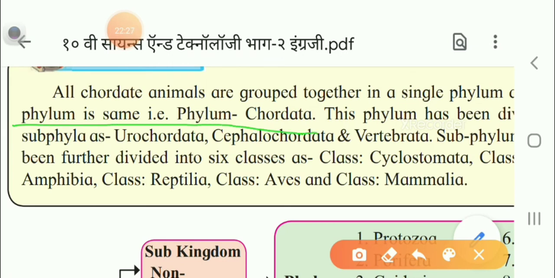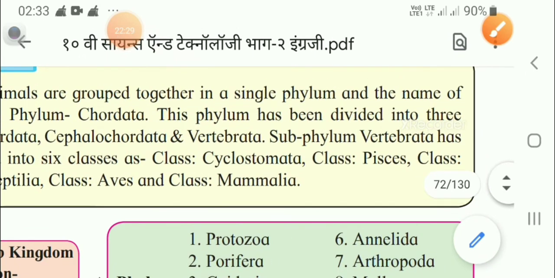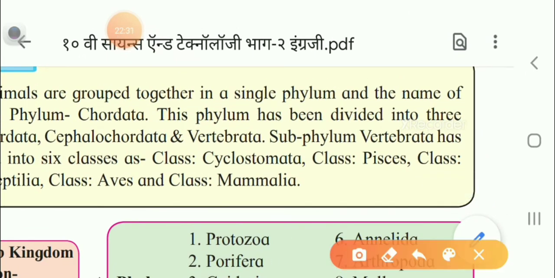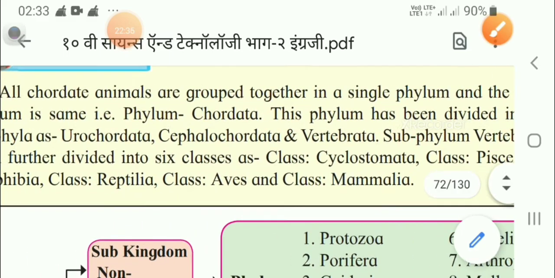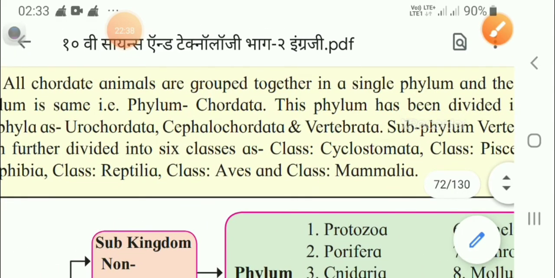This phylum has been divided into how many parts, children? 3 parts, or 3 subphylum as